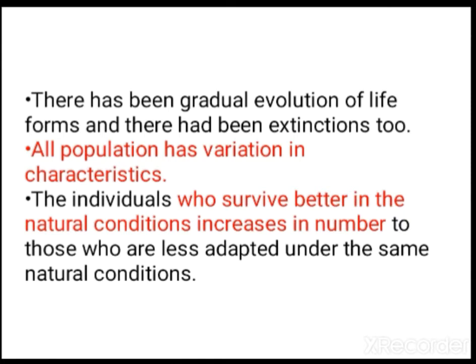All populations have variations in characteristics. In the human population, take everybody, they have their own likes, dislikes, and variations are there. Even siblings, when you see brothers and sisters, they also show some variations. So all populations show variations in characteristics. The individuals who survive better in the natural conditions increase in number compared to those who are less adapted under the same natural conditions. So nature favors the best organisms which show the best adaptations.